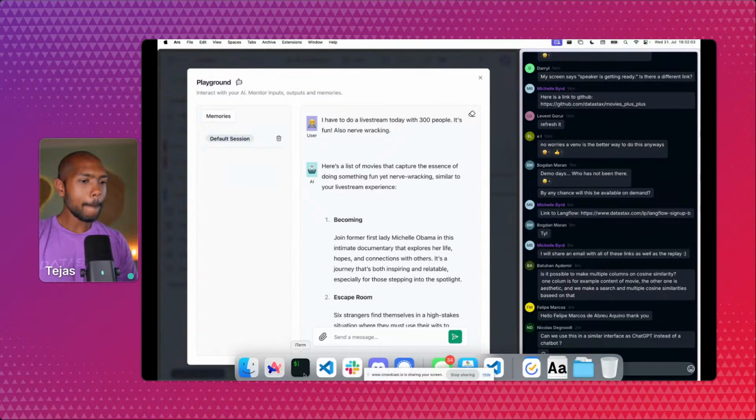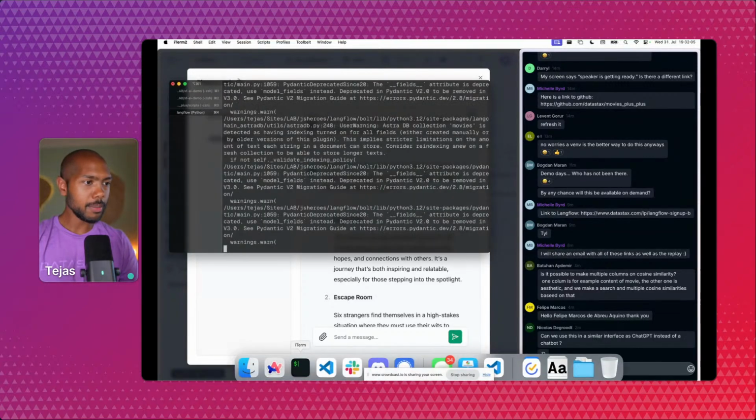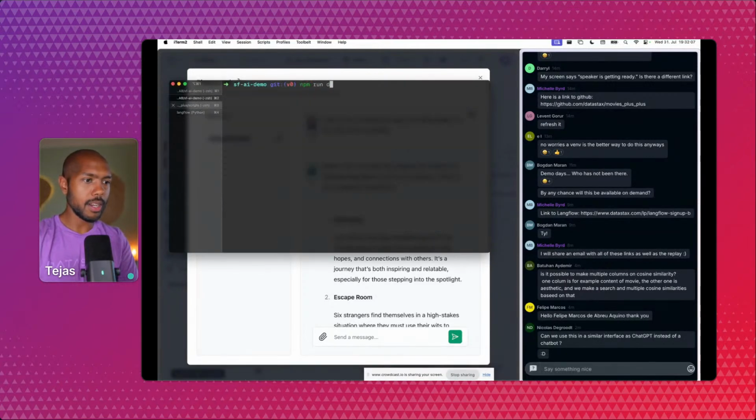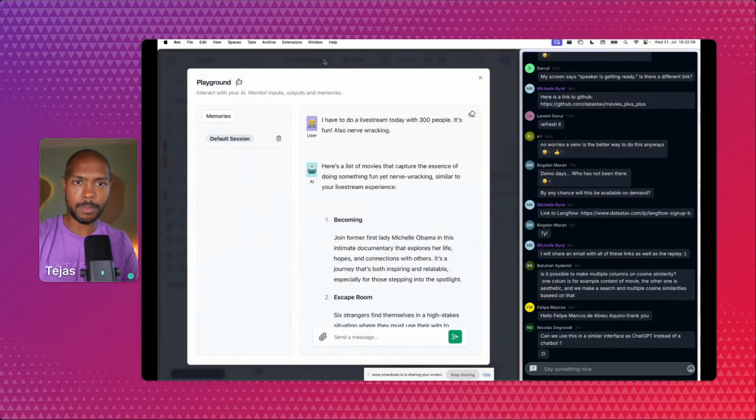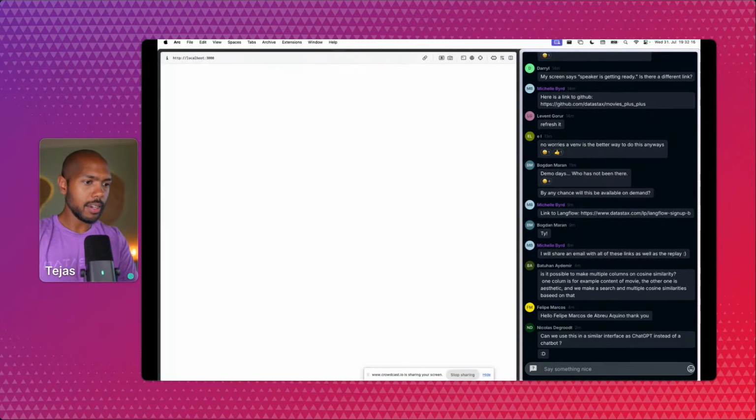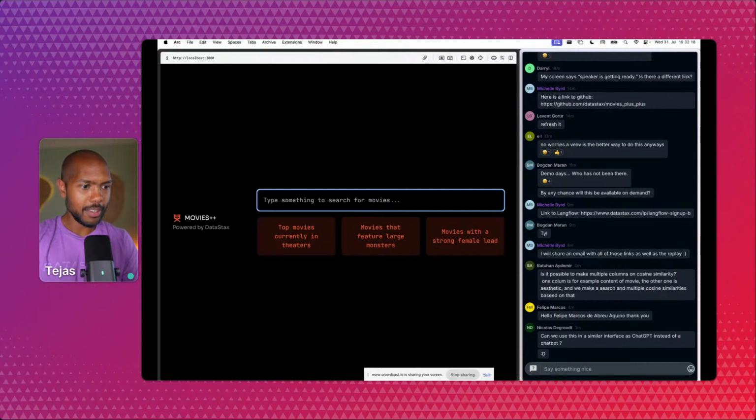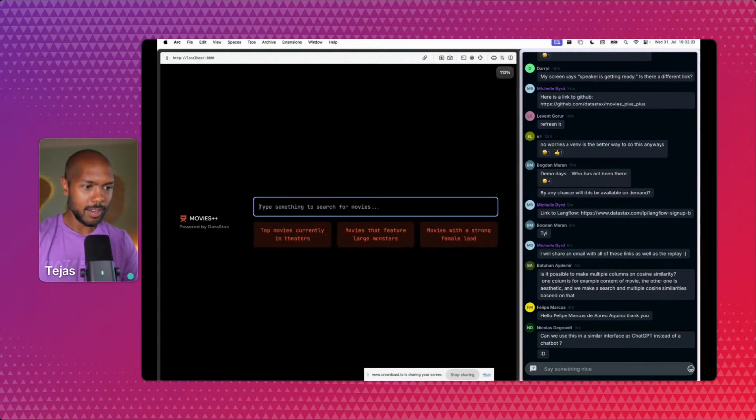Okay, so let's now put a nice UI on this. I actually built one. I'm going to npm run dev, and I can show you. This is using TypeScript and Next.js. You can use whatever you want. But if we go to localhost 3000, check this out. We call it movies plus plus at DataStax, and it's a cool little search field.